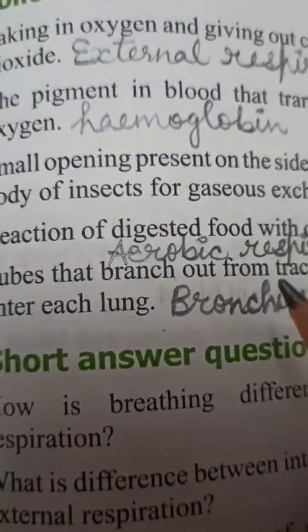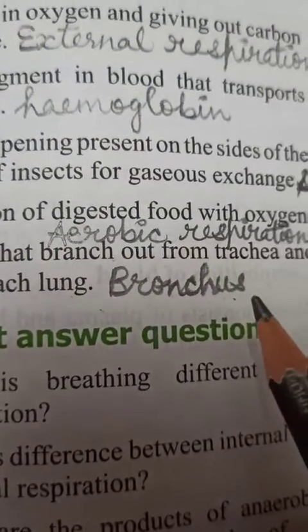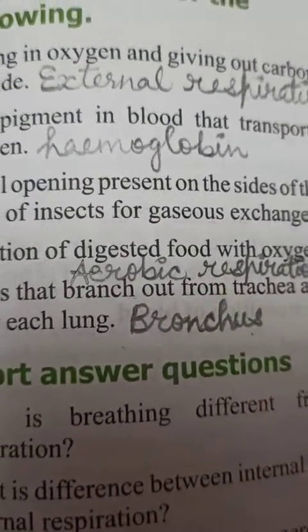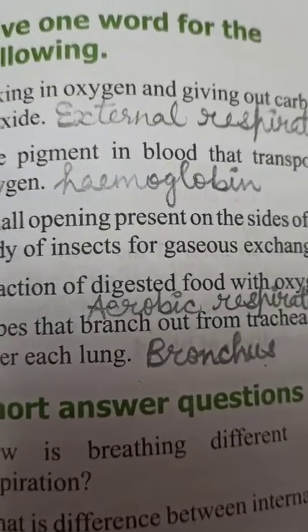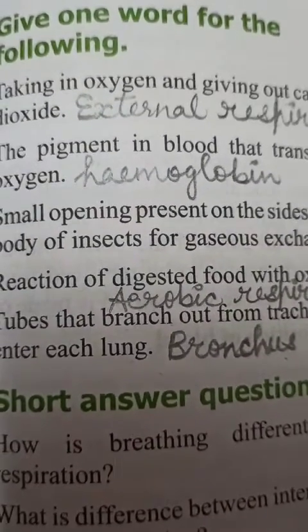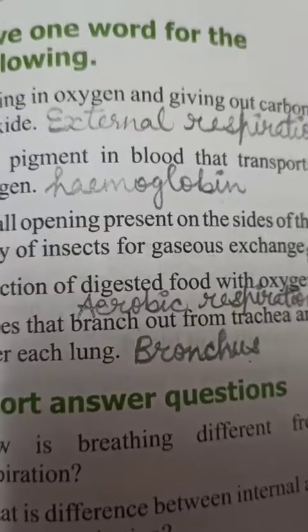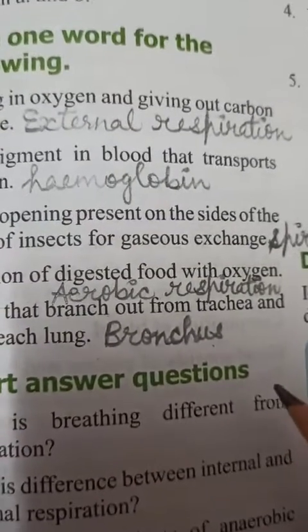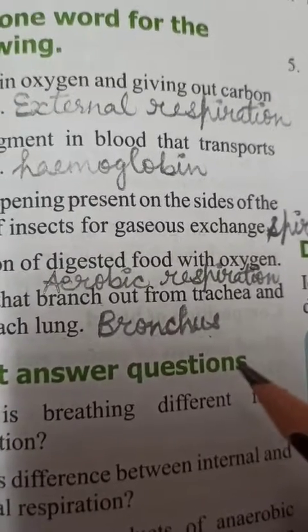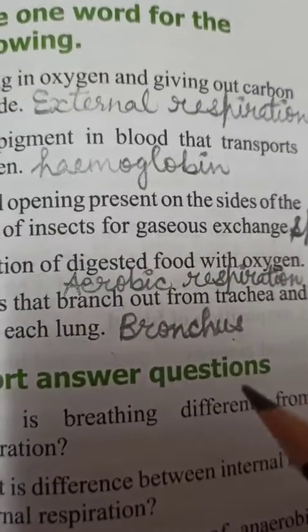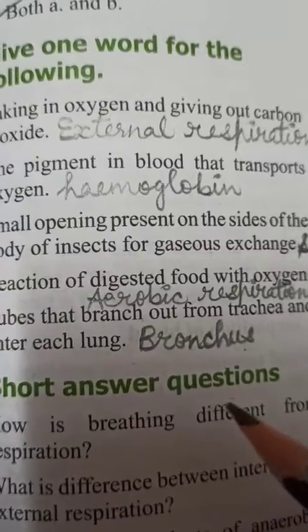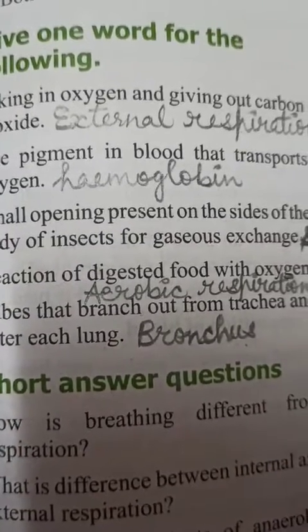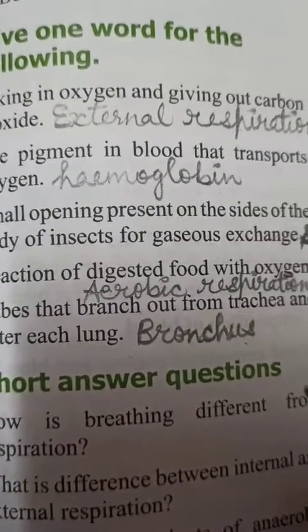Okay, children. So this is about your exercise part. And all the exercises which we have just now completed, you fill in your book only. Don't write in your science notebook. Only fill in your book and learn from the book only.